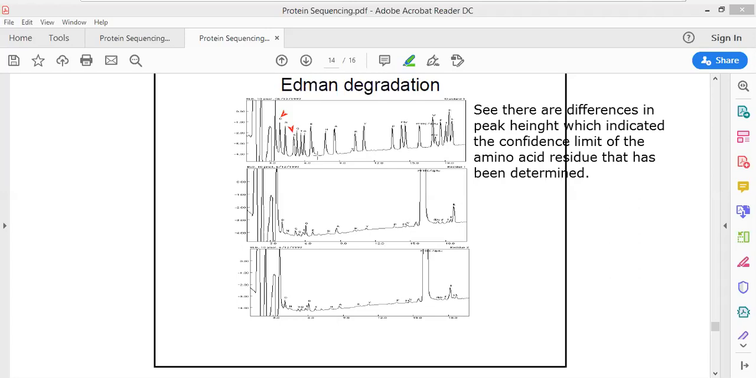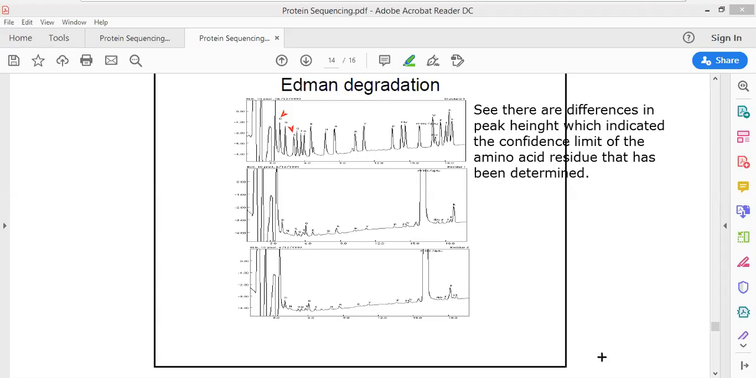The Edman degradation is not very effective here. You can see this V. If I am assuming it to be V, this graph is not very clear. It is of low resolution. You get a very good resolution graph after the Edman degradation. Let this be valine. The confidence of getting this valine is very less.